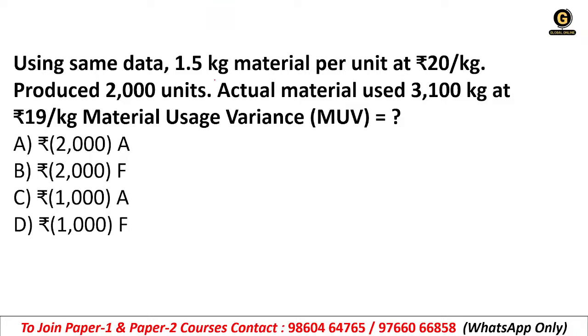Using the same data that we have used in the previous question, 1.5 kg material per unit at 20 rupees per kg, produced 2000 units. Actual material is 3100 kg that is used at rupees 90 per kg. So what will be the MUV? Again MUV, the question has arisen. So the right answer is 2000 adverse.